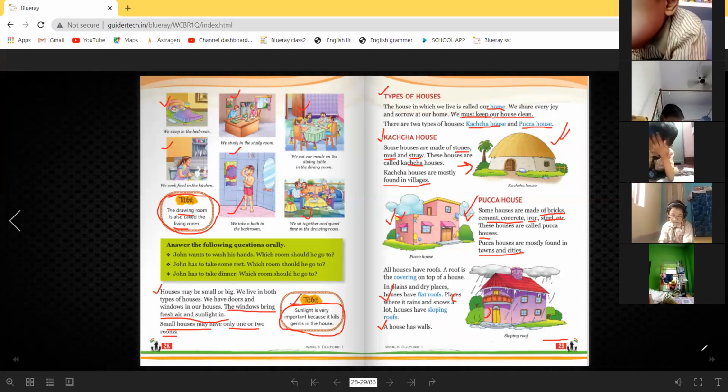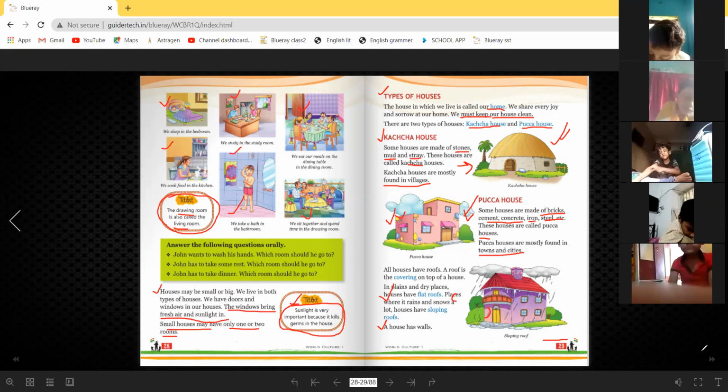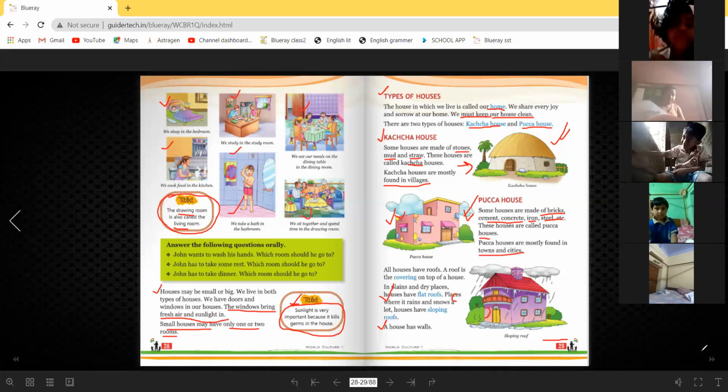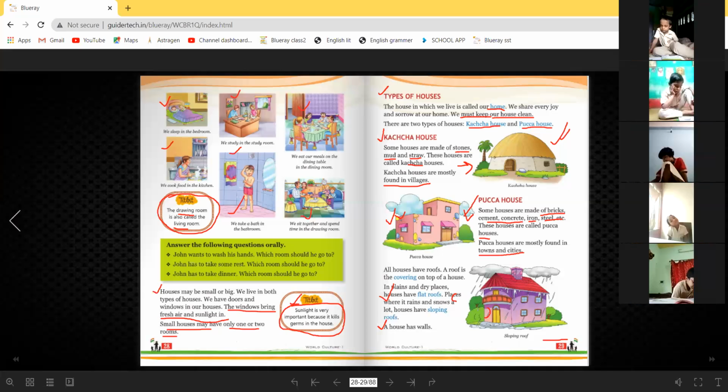Mubasir, unmute your device. Yes, ma'am. What are pakka houses? Tell me. Some houses are made of bricks, cement, concrete, iron, steel. Concrete, okay, it's a type of stone. Okay, very good.